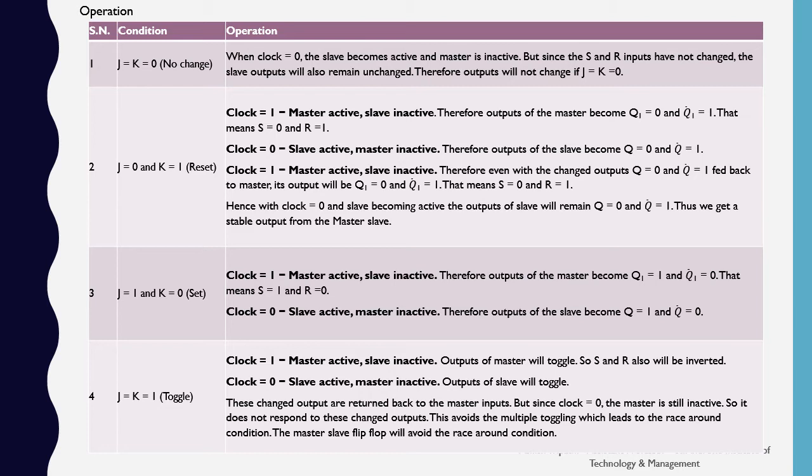This avoids the multiple toggling which leads to the race around condition. The master slave flip-flop will avoid the race around condition. So whenever the output is toggled the first time, that output is not being fed back to the master because the clock is 0. Hence there won't be any further toggling of the output. In this way, the master slave flip-flop has avoided the toggling condition which was there in the normal JK flip-flop.